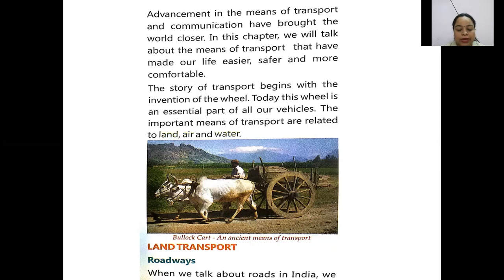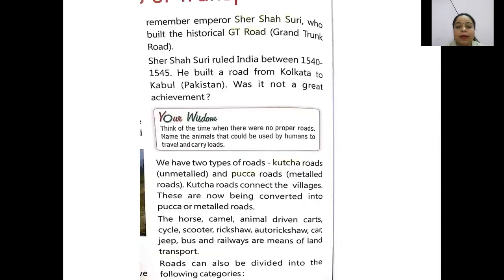Roadways. When we talk about roadways in India, we remember Sher Shah Suri, who built the historical GT Road, called the Grand Trunk Road. Sher Shah Suri was the first person who constructed such a long road. This long road exists even today. Sher Shah Suri ruled in India between 1540 and 1545. He built a road from Calcutta to Kabul in Pakistan.